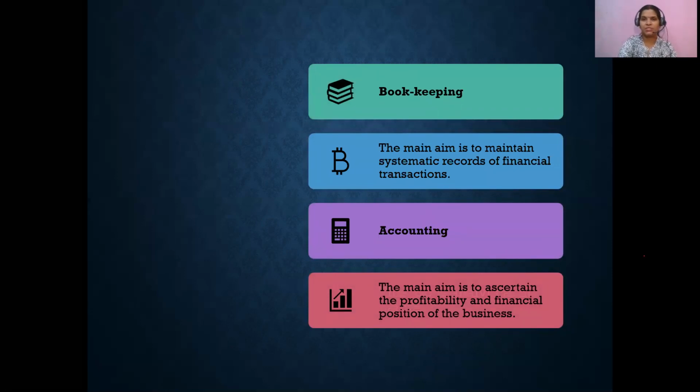Okay, the next point of difference is that the main aim of bookkeeping is to maintain systematic records of financial transactions, whereas the main aim of accounting is to ascertain the profitability, the profit earning ability of an organization, and the financial position of the business, whether its financial position is strong, weak, medium, or how they can improve it further. All those are considered a part of accounting.